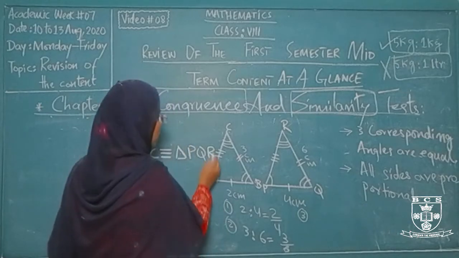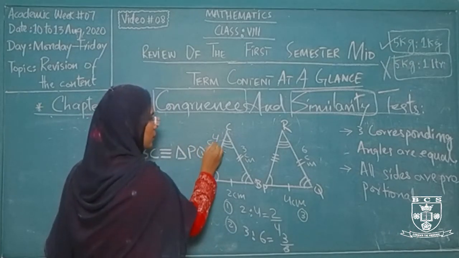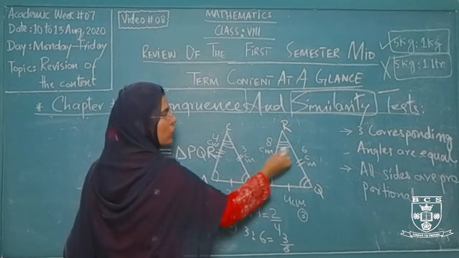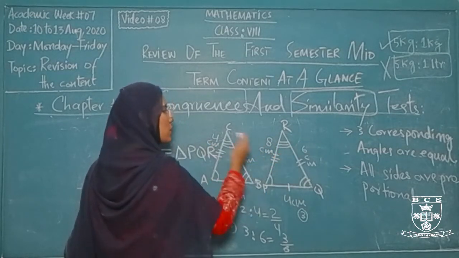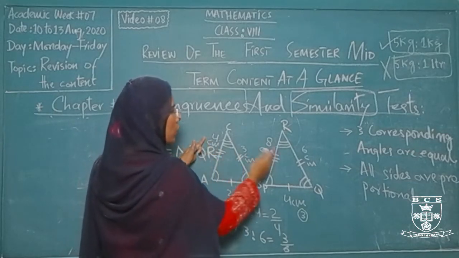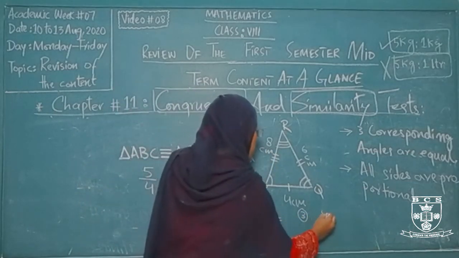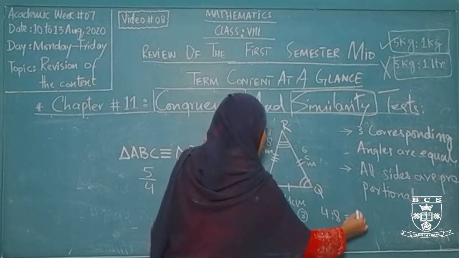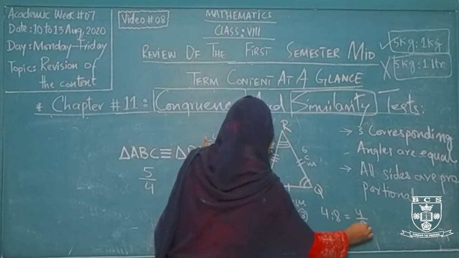If this side is 4 centimeter, the third side, and this one is obviously not equal according to the similarity condition, this is the double of this side, so this is 8 centimeter. So what is the ratio for the third corresponding side? This is 4:8 and the fraction for this is 4/8.